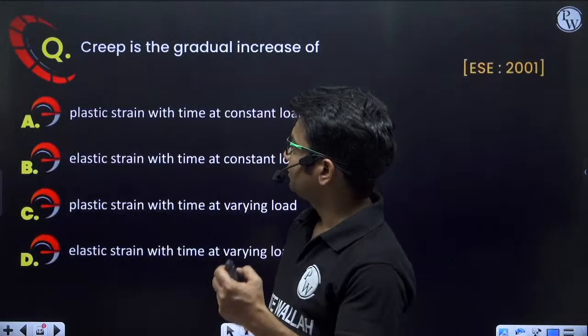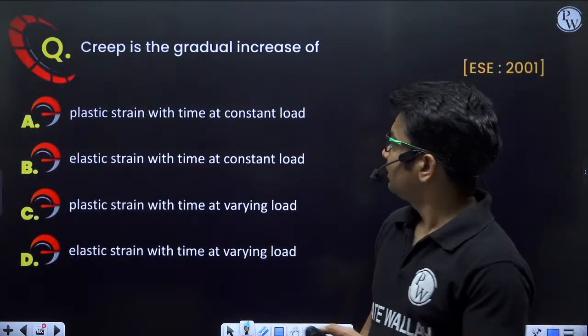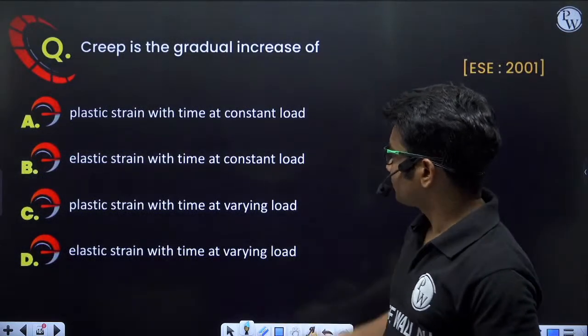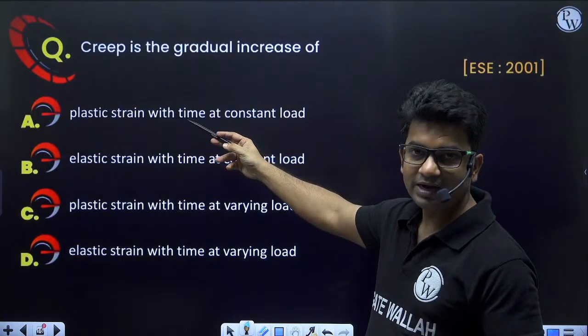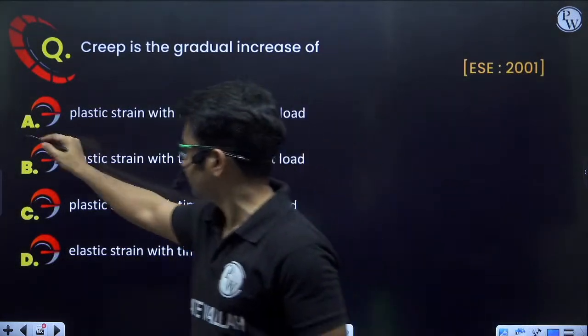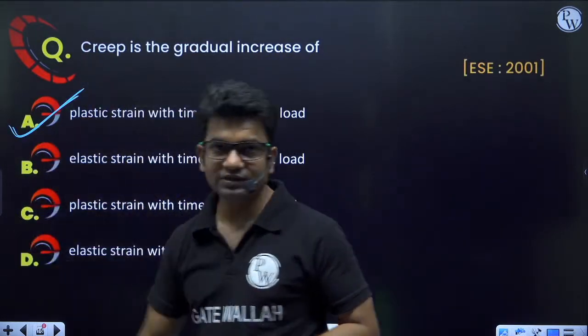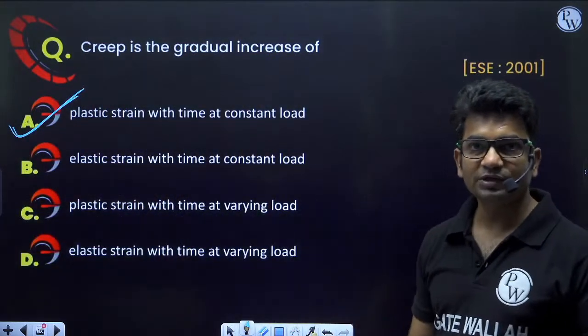Okay, next question. Creep is the gradual increase of plastic strain with the time at constant load. Option A is correct. The first option itself is correct. So correct answer will be option A.